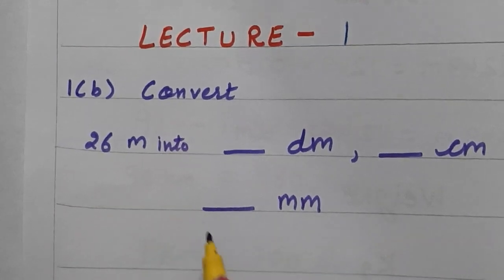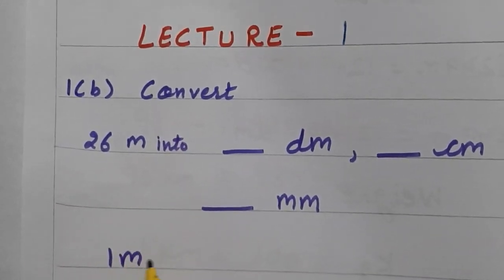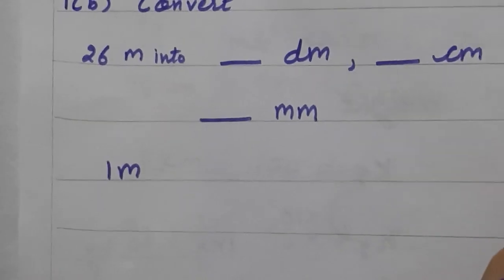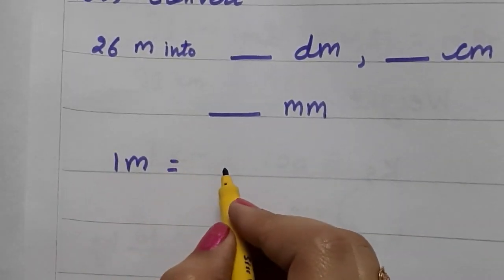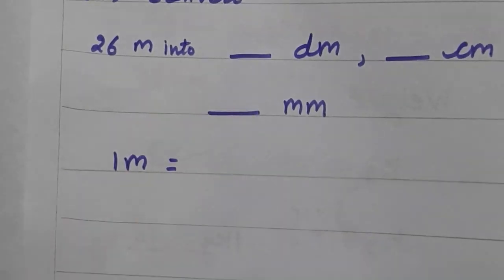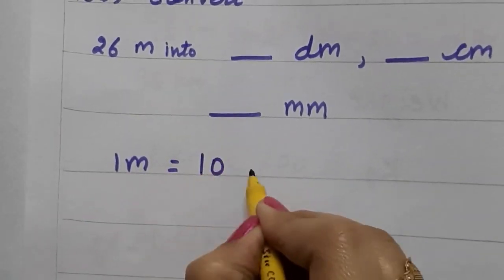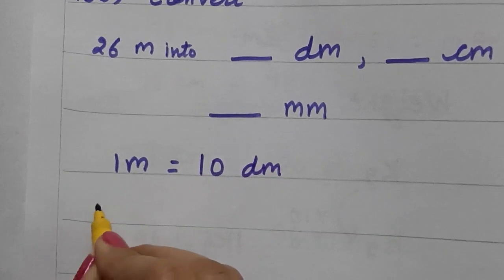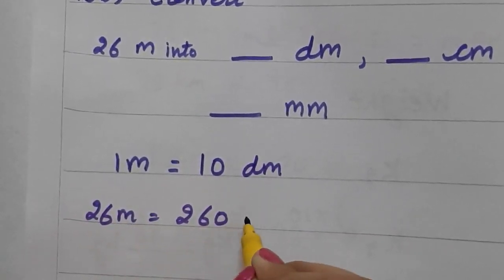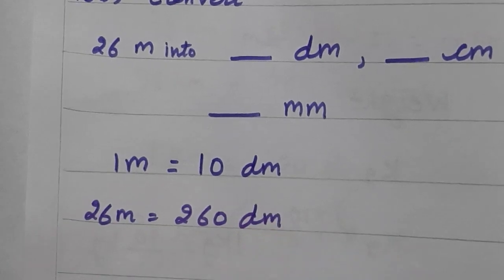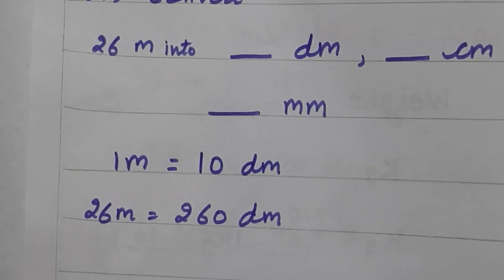in the previous lecture that 1 meter is equal to 10 decimeter. So 26 meter will become 26 into 10. I am not explaining now the complete method as we have done previously. Now you are going to match.